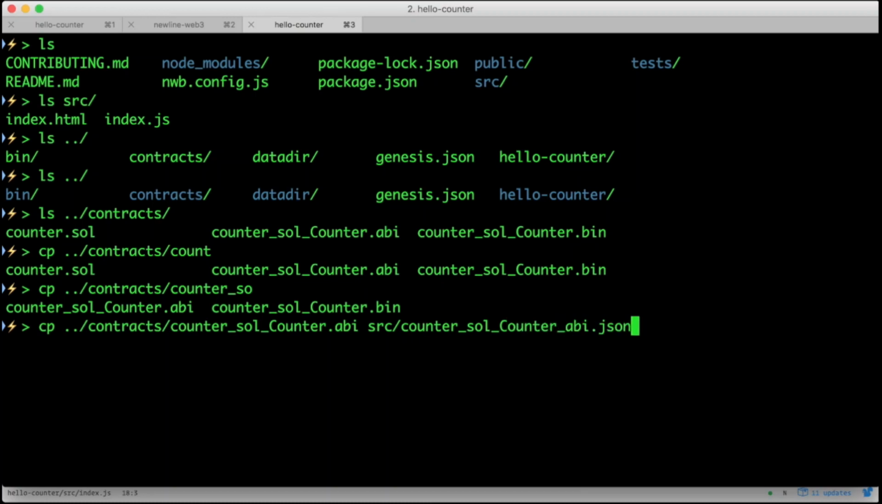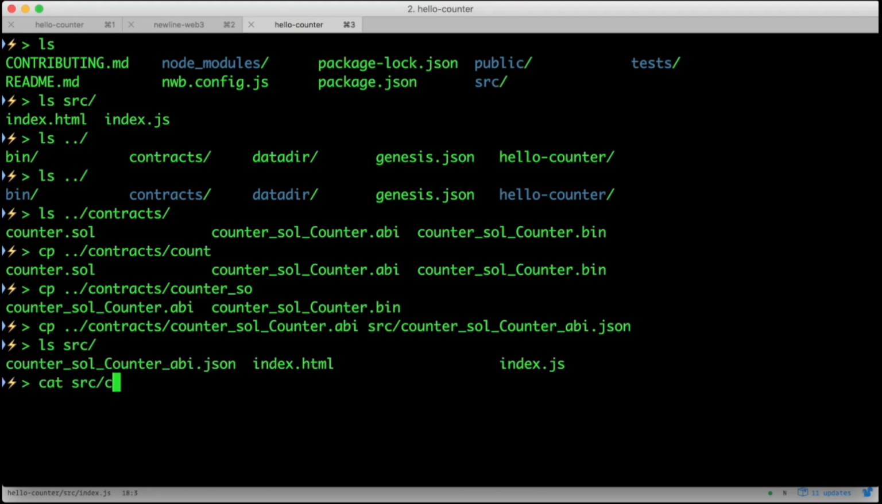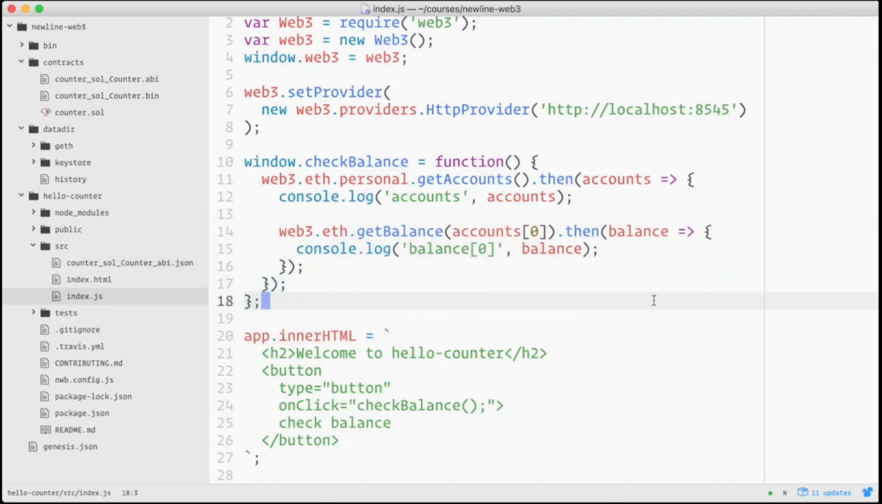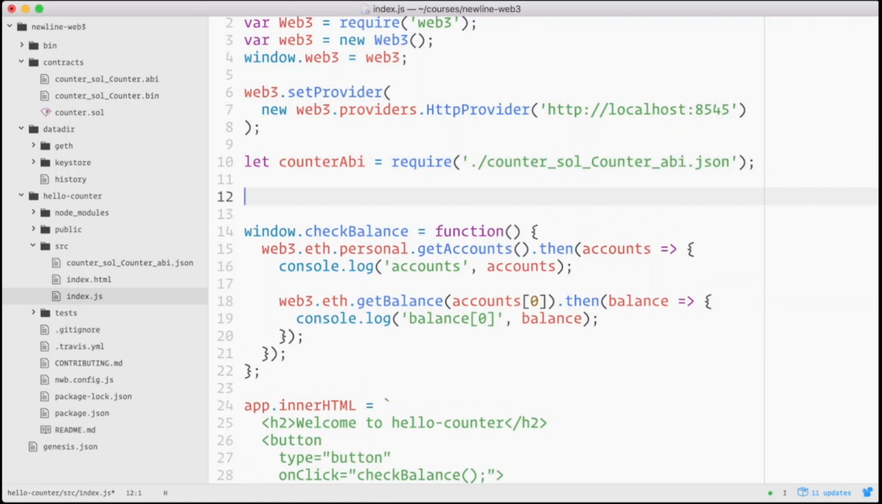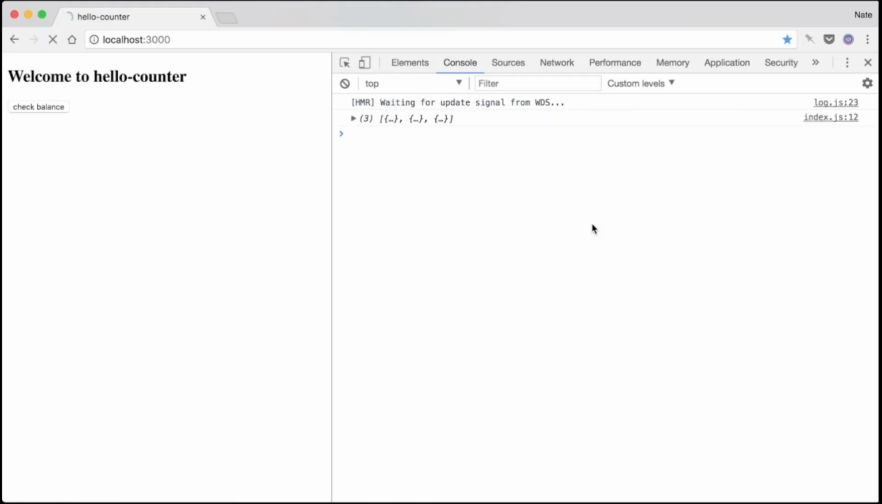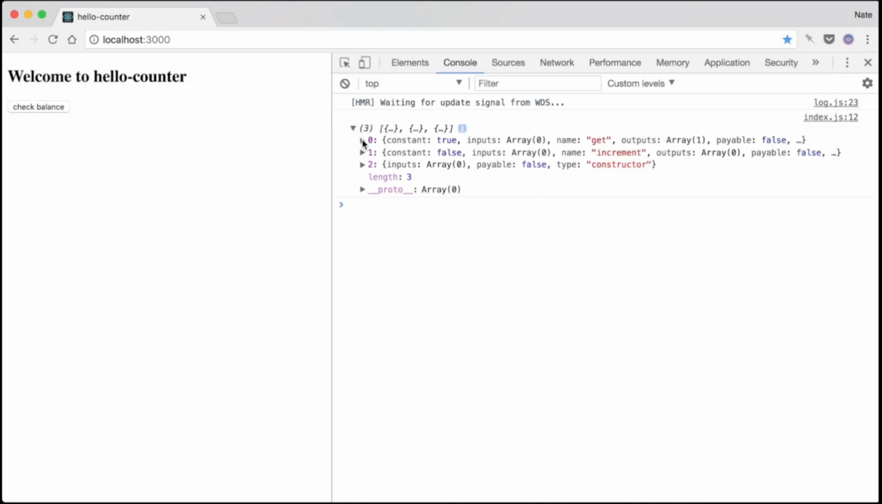In the code, we can use a JavaScript require to load this .json file. This is possible because of the nwb config. If you're building using another method, you can always just copy and paste the ABI here in the code. I'm going to type let counterABI equal require, and then I'm going to require the file. We can log it out to make sure it loaded. See it in the log. Great.